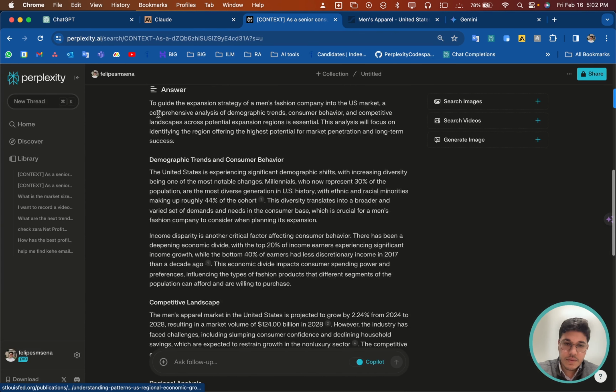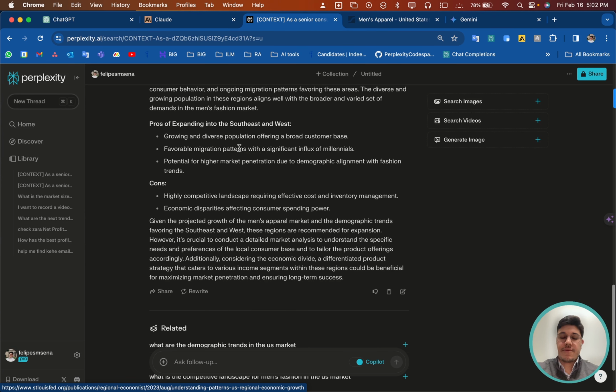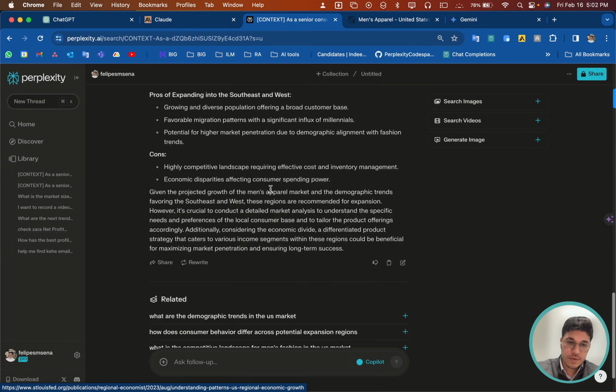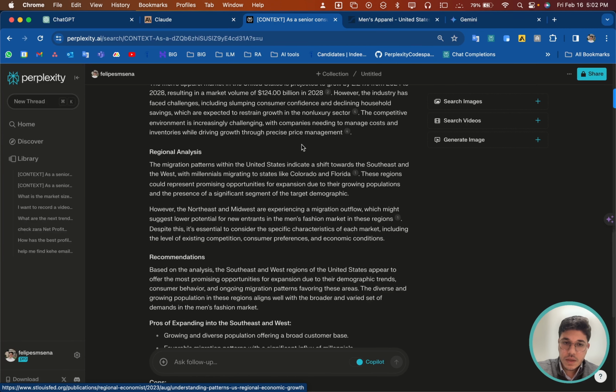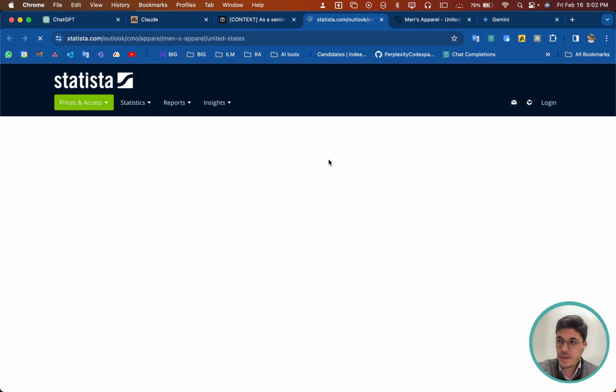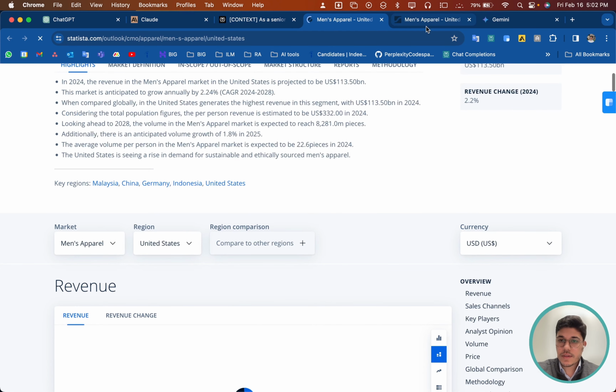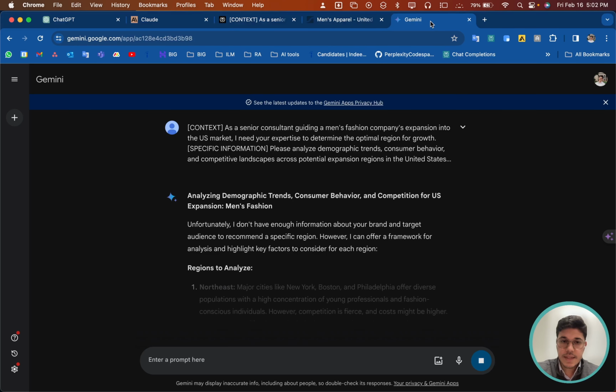But here it's giving you an interesting answer considering demographic trends, behavior, and competitive landscape, and this is all based on available reports. So that's why I really prefer this one. And usually, after each number or each statement, it has a small number, and this number directs you to the source. So you can click in here. Perfect. So let's check the Gemini answer as well.